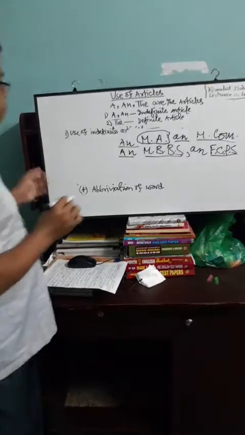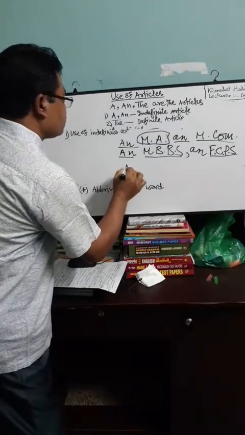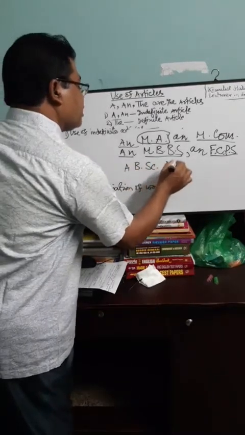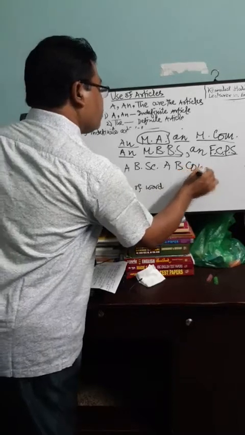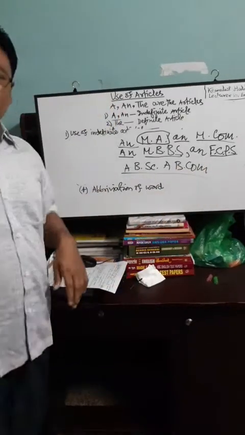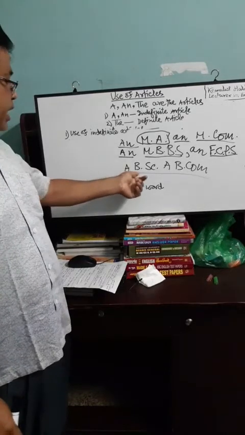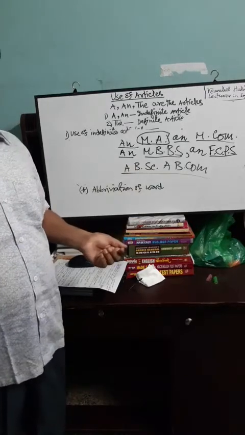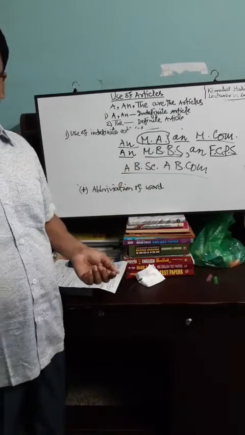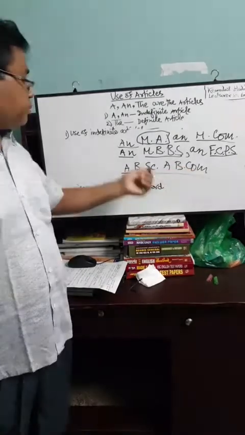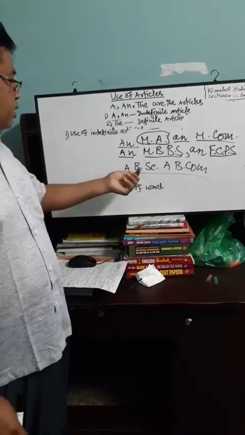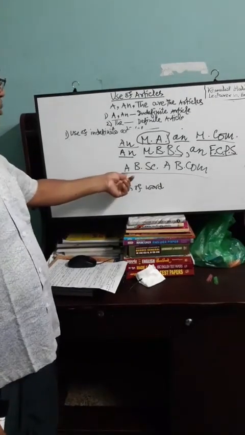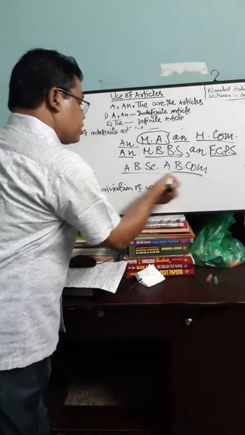But a BSc, a BCom. Here in these two words, A will be used as the abbreviation is pronounced with a consonant sound. B, BCom, BA, BSc, those are consonant sounds. That is why A will be put before these words.